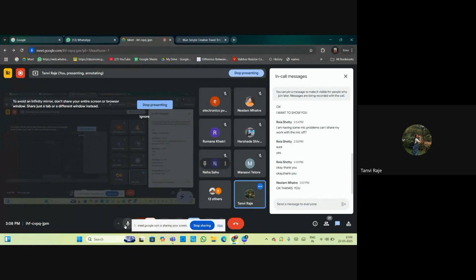Okay. So thank you, Tanvi, for taking this student lead initiative. I would like to tell all participants that this is our first workshop under the students lead activity, and our first workshop with Canva.